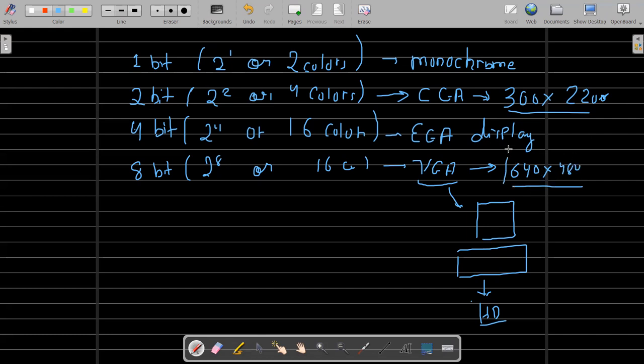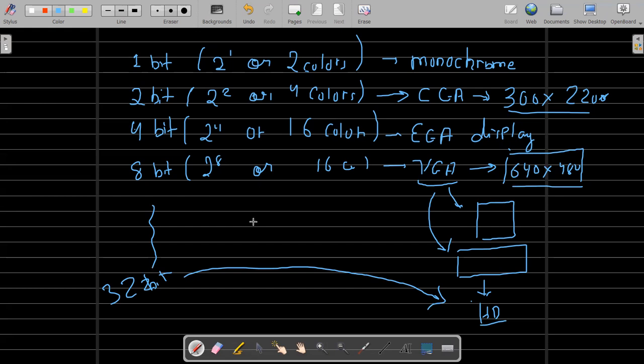So the resolution kept on increasing. You had VGA, and then we came all the way to 32-bit, which is supported by HD, right? So this is the entire story about the color bit. Is it clear, everyone?